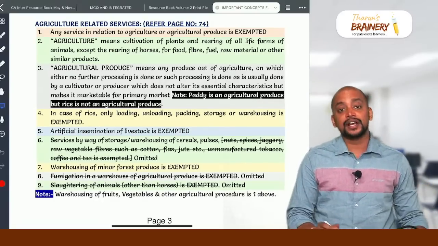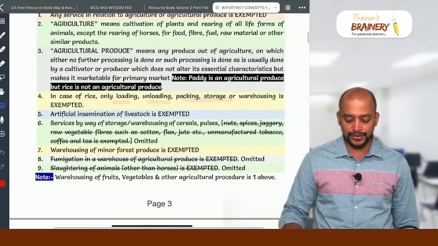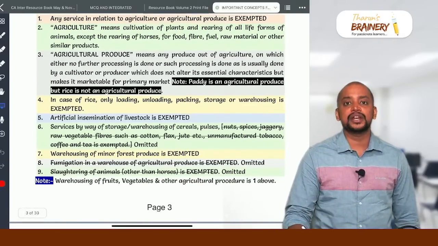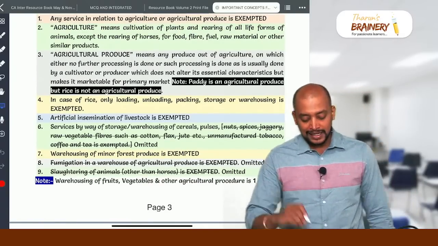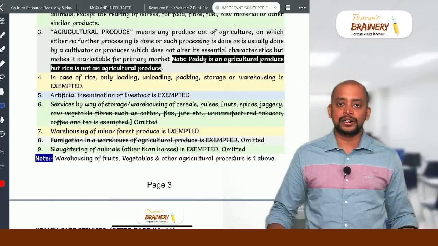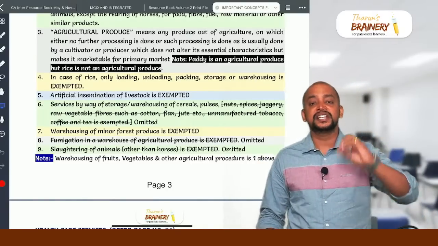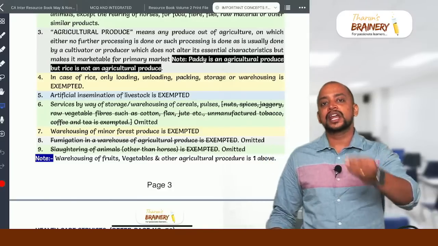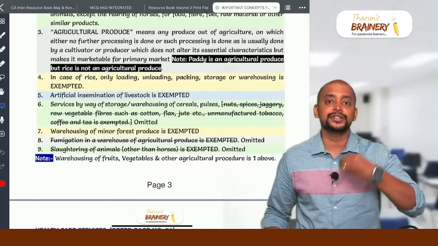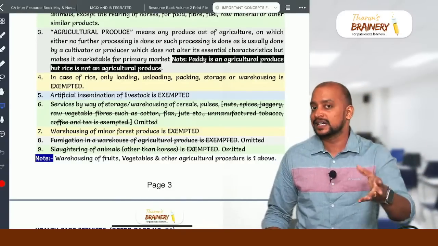And in case of rice, we have 4 activities which are exempted: loading, unloading, packing, storage, or warehousing. Then artificial insemination of livestock is exempted. Then many students ask me, sir, warehousing of fruits and vegetables, warehousing of sugarcane, etc., is it taxable or exempted? See, sugarcane, fruits and vegetables are agricultural produce, so it is already covered under service in relation to agricultural produce, the first point, and there itself it is exempted.